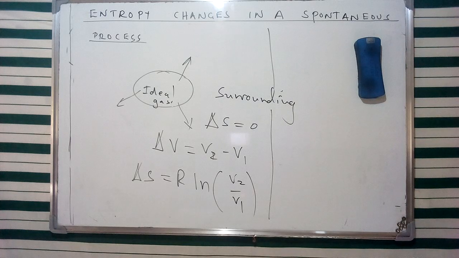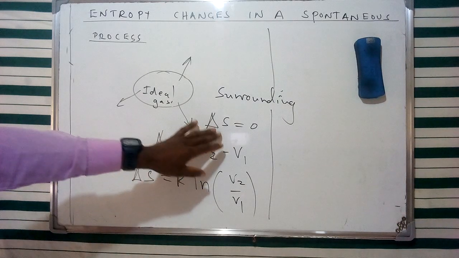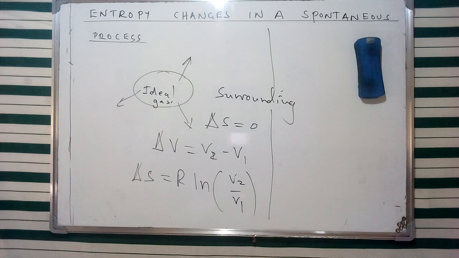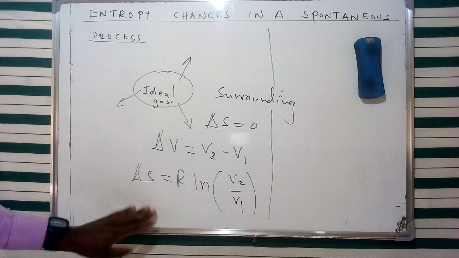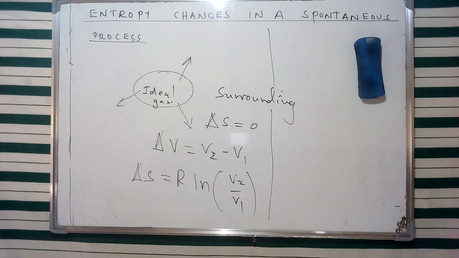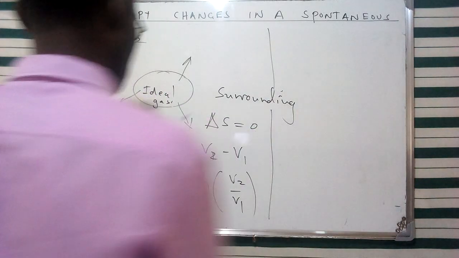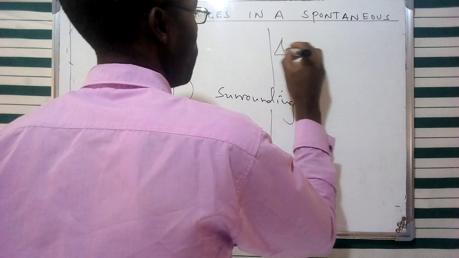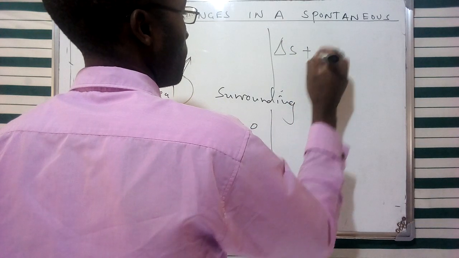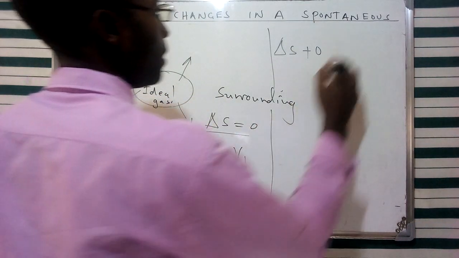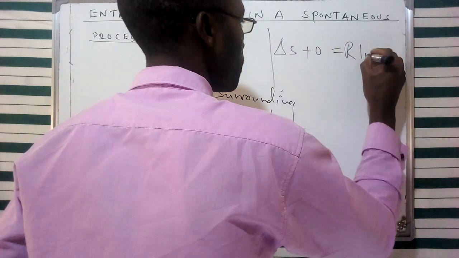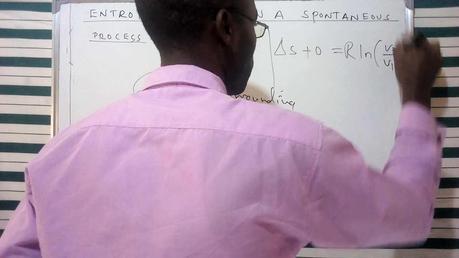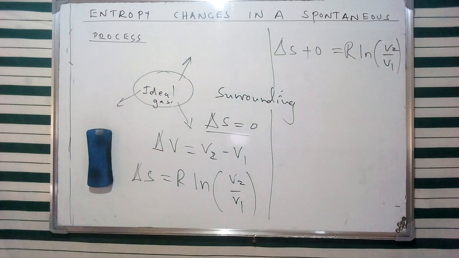So therefore, the entropy change of this specific surrounding, as I've said, is going to be given as 0. And from this comparison between the system and the surrounding, we can give a total change in entropy using this specific formula, whereby we have a change in entropy of the system and a change in entropy of the surrounding, equivalent to R, the natural log of V2 over V1, given as such. So this is going to be the total change in entropy of that specific system.